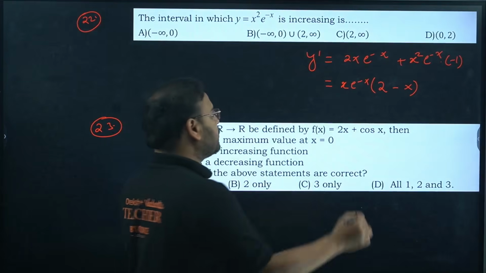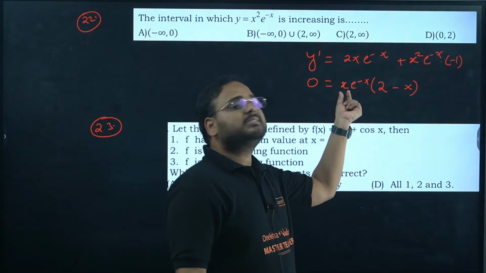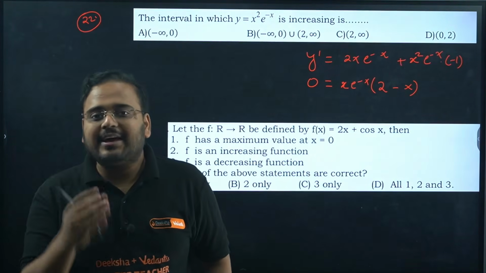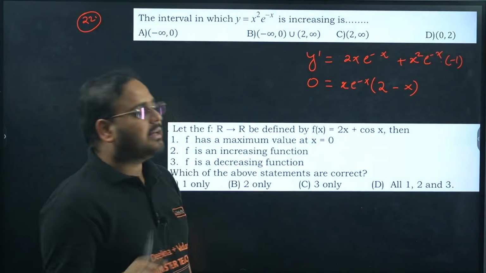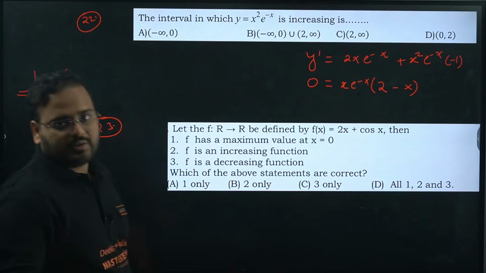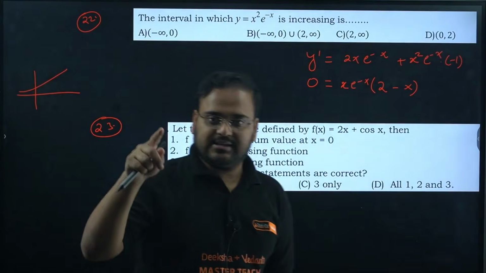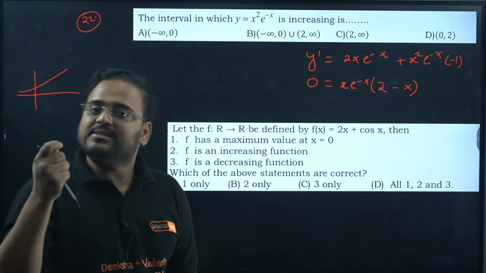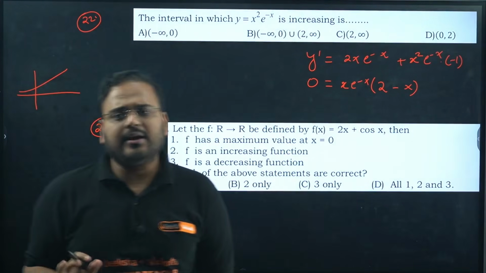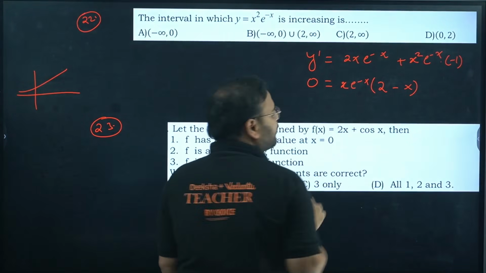Now when you put this equal to 0, we get 2 critical points, one from this bracket, one from this x. What about e power minus x? It's an exponential function, it will never be 0. If you remember the graph of the exponential function, it is never 0. You can take either case. When the base of the exponential function is less than 1 and more than 0, it becomes the decreasing case. So e power minus x can never be 0, meaning I cannot get a critical point from here.